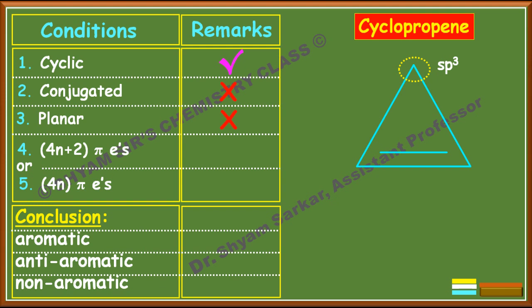Now if you count the pi electrons, there is 1 pi bond, so 1 pi bond means 2 pi electrons, and if you put the value of n as 0, then 2 pi electrons matches the fourth condition, so this is satisfied. But since it is not planar and not conjugated, that means it does not have all sp2 carbon atoms here. So this is a non-aromatic compound. So you will take non-aromatic here. Okay, so this cyclopropene is non-aromatic.